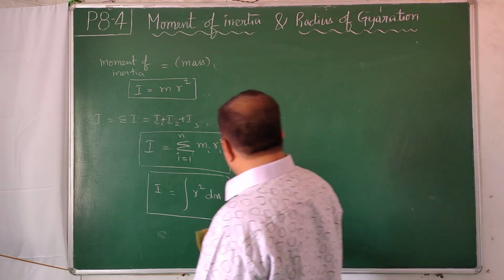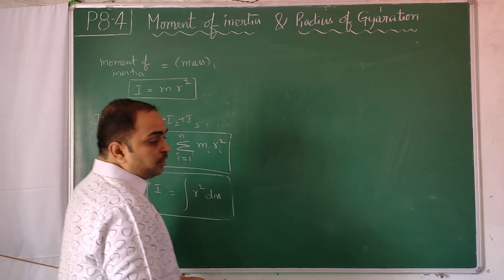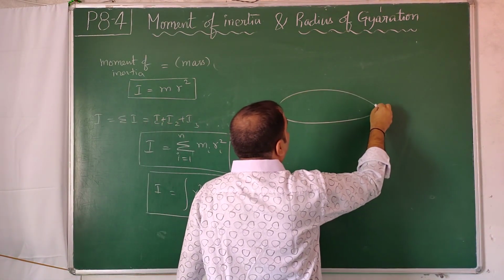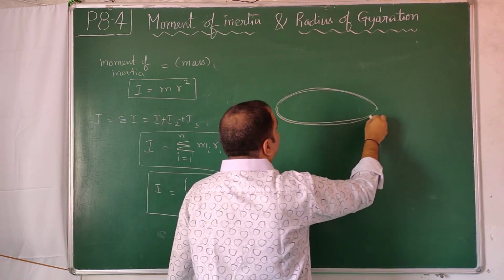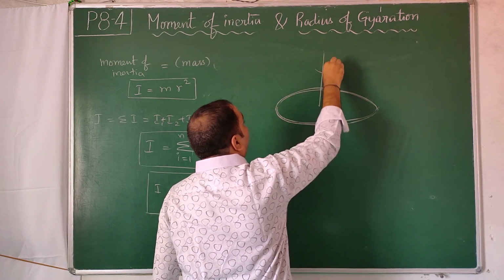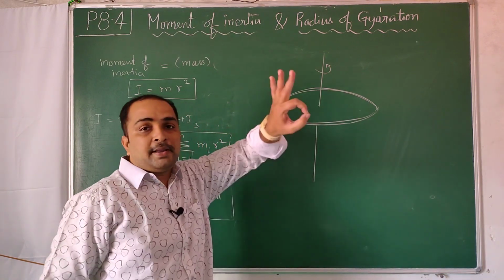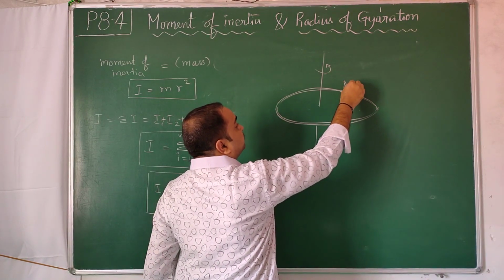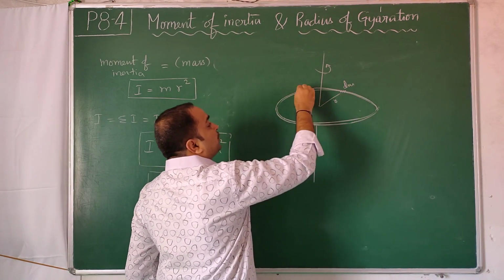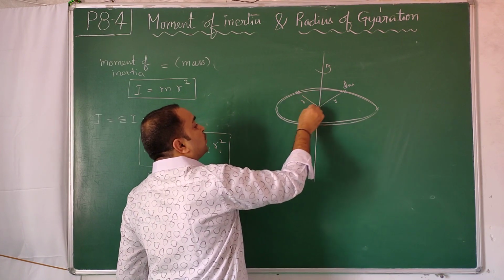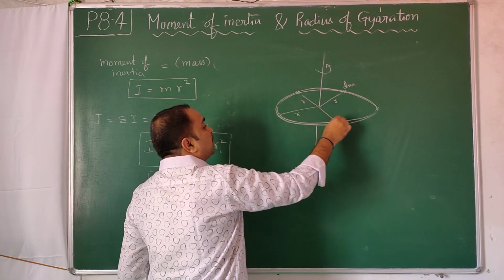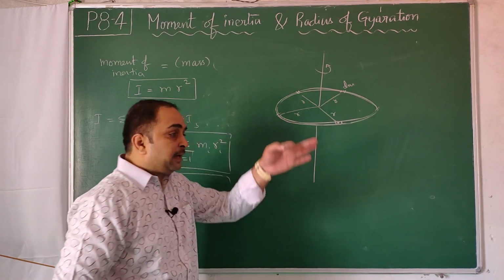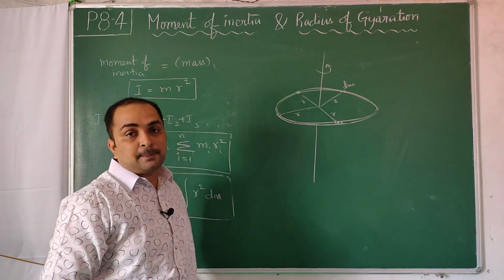We have done a problem on this kind of formula, I is equal to r square dm. Similarly, I'll take one thin ring, and from the center I draw one axis. Ring is like this and axis is like this, such that I chop a small portion dm, it is at a distance r. I chop some more portion, that is also distance r. You are thinking that this r is small, this r is large. No, ring is like this and axis is like this, ring is not like this.